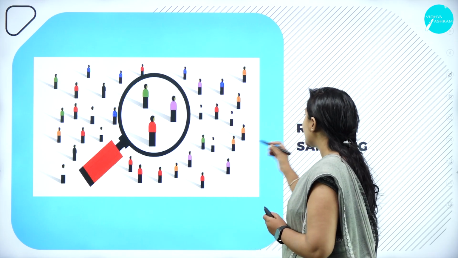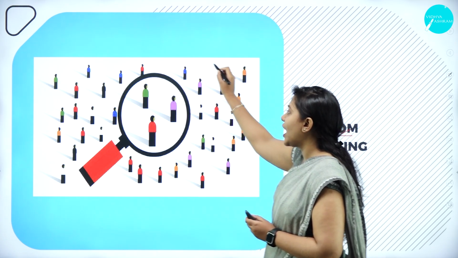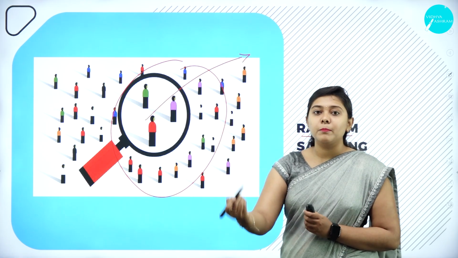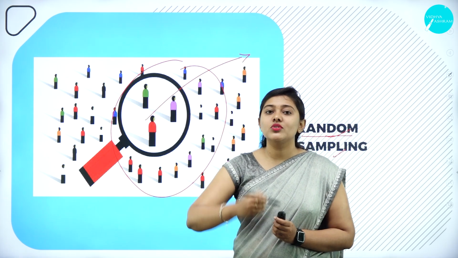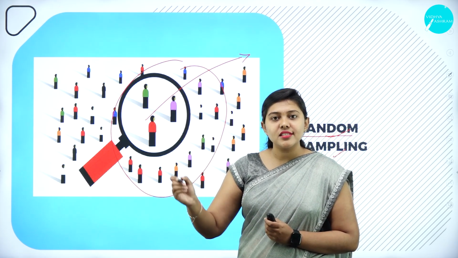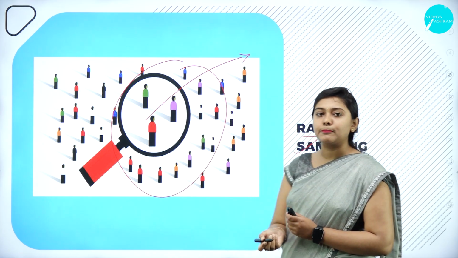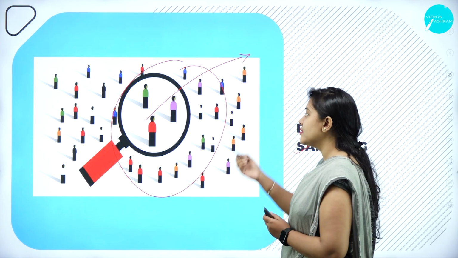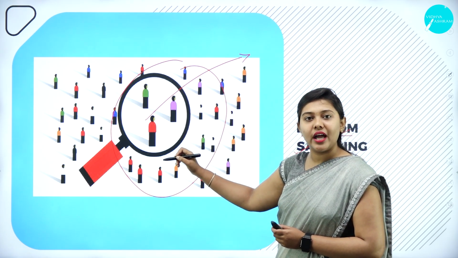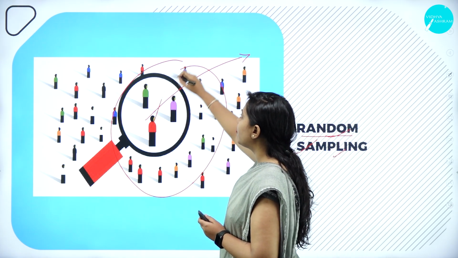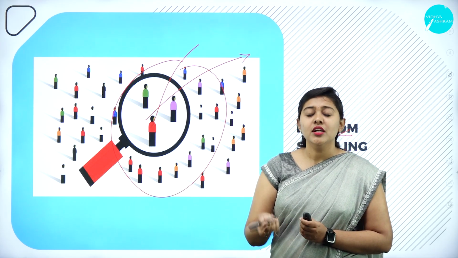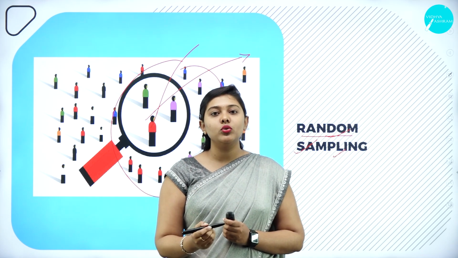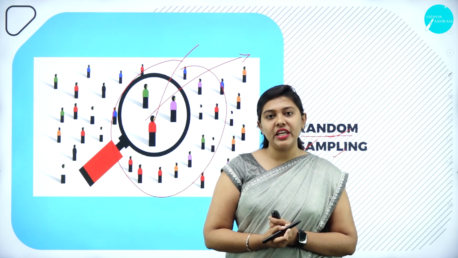The word itself says random: from the entire population you take the sample randomly, you just pick up the sample. This is called random sampling. So what is the entire population? In that entire population, you will be picking a few samples randomly. In random sampling, all the population in the universe has an equal chance of being selected.